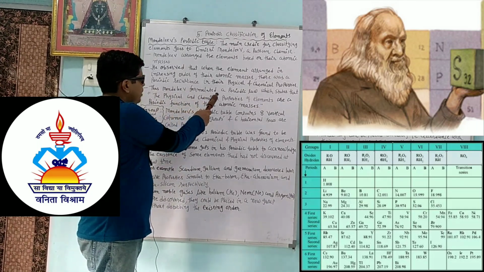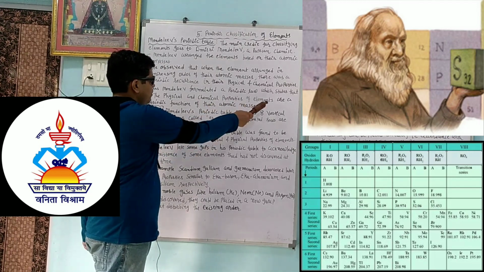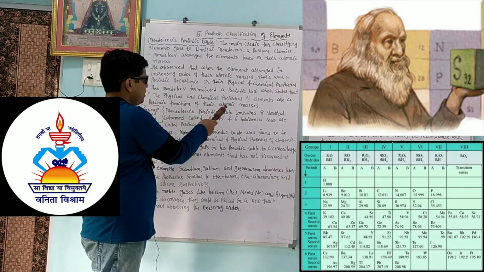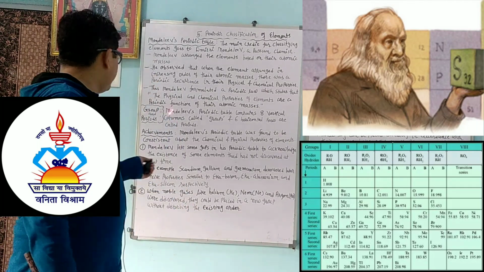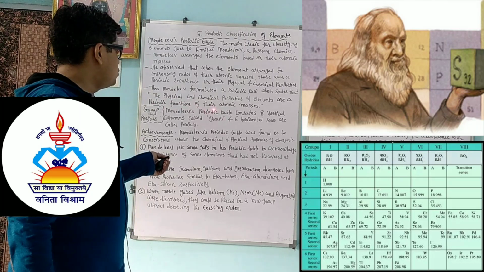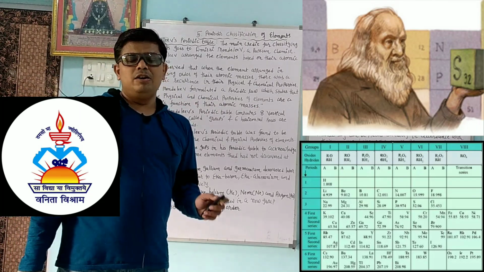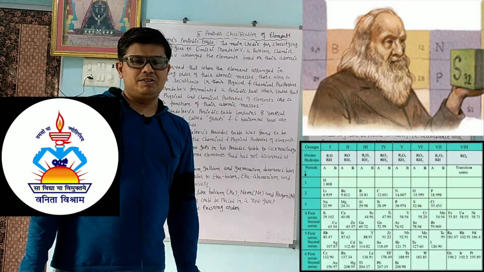Thus Mendeleev formulated a periodic law which states that the physical and chemical properties of elements are a periodic function of their atomic masses. So from that he concluded that the physical and chemical properties of the elements are a periodic function of their atomic masses. It means physical and chemical properties totally depend on what? Atomic masses.